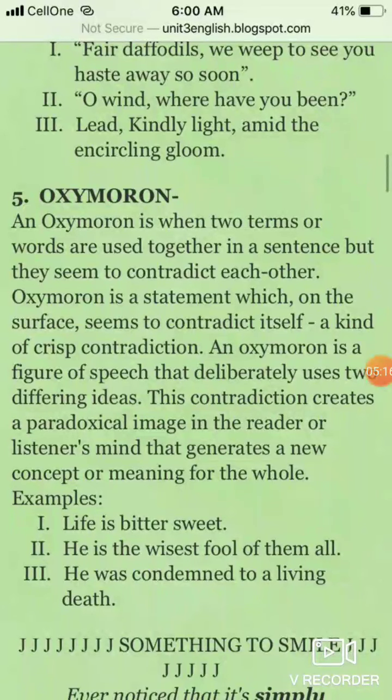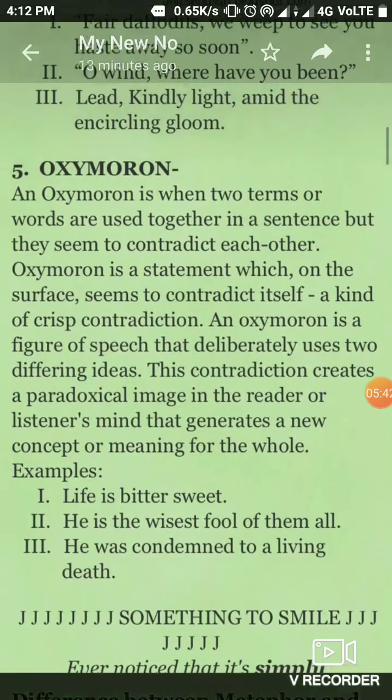And next, oxymoron. An oxymoron is when two terms or words are used together in a sentence, but they seem to contradict each other. An oxymoron is a statement that on the surface seems to contradict itself, a kind of crisp contradiction. In an oxymoron, we use two opposite words in a sentence. An oxymoron is a figure of speech that deliberately uses two contradictory ideas.